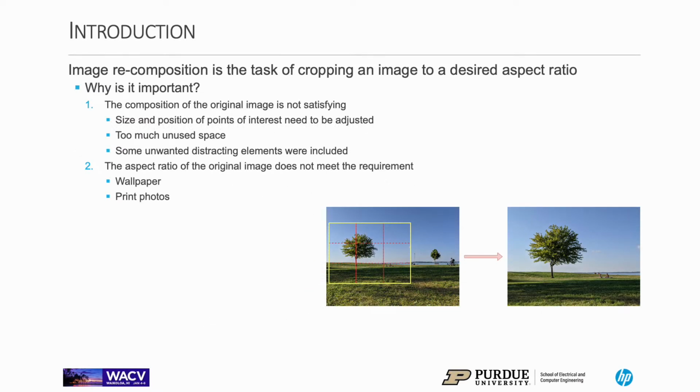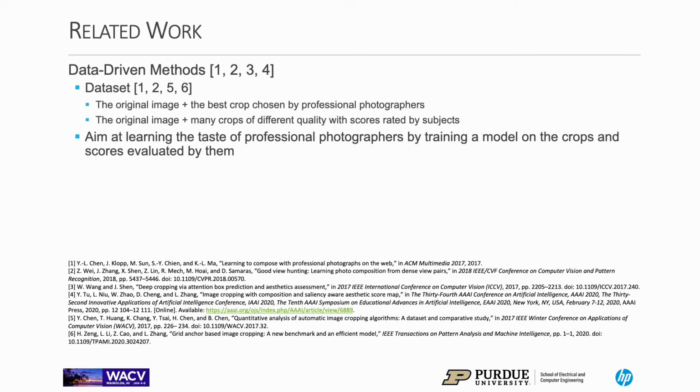Image recomposition is a task of cropping an image to a desired aspect ratio. This is considered an important step because the composition of the original image might not be satisfying enough, or a desired aspect ratio is required. There have been many existing methods that try to automate the cropping process, which learn to predict the best crop by being trained on large-scale datasets. Usually, these datasets provide only crops and their scores.